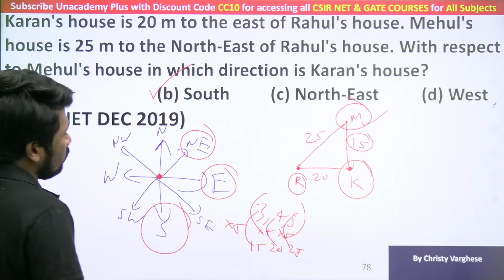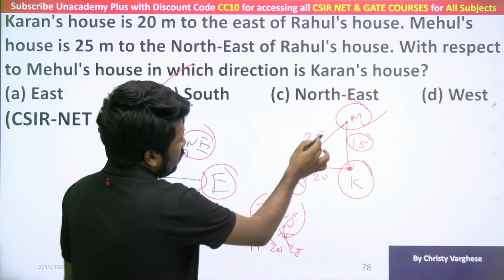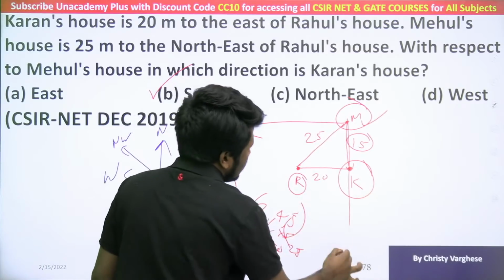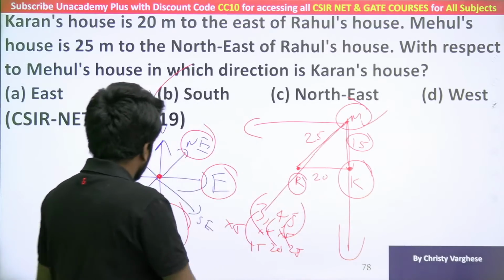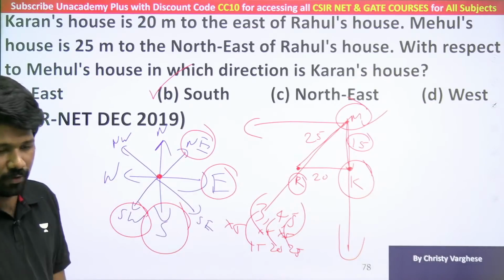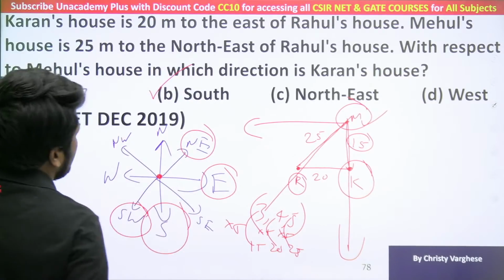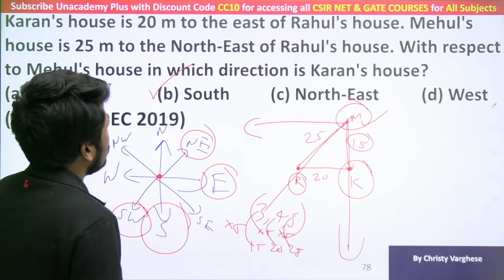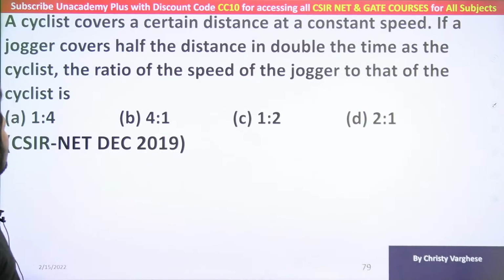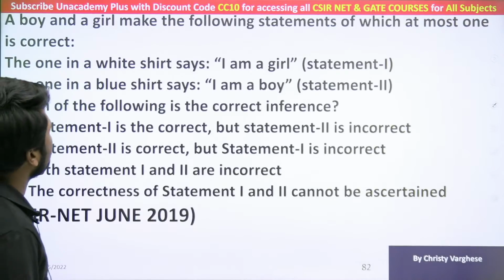Okay, so this is also very good. Many of you got it. With respect to Mehul's house, this is west direction, this is south direction, so this is southwest direction. So that way also a question can be asked. So be careful what the question is asking, and answer accordingly. So distance and direction, I hope you got an idea what a distance and direction problem is.